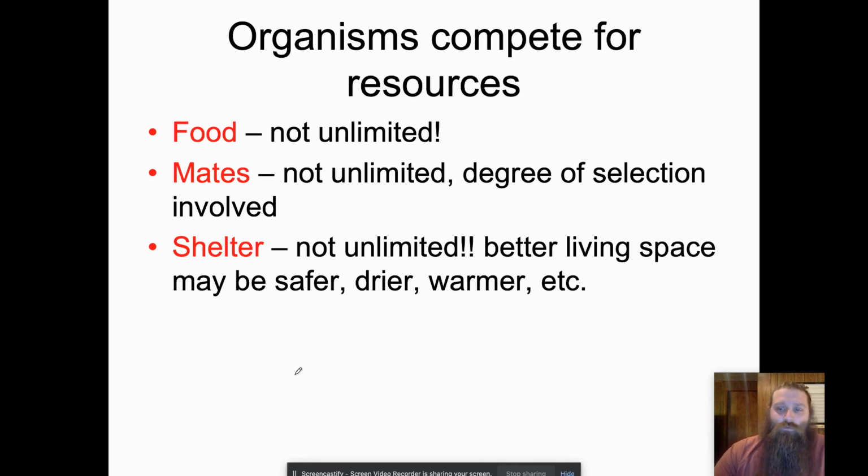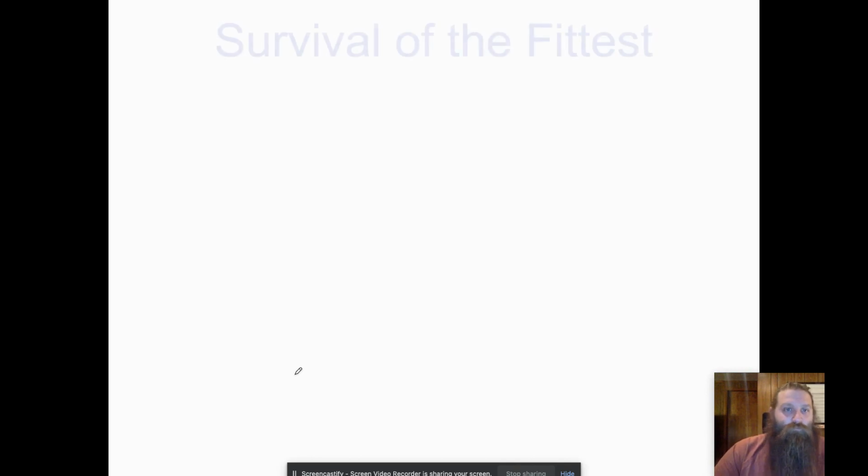No. Is shelter unlimited? No. Right? Is there definitely better versions of shelter out there? Sure. If you live on a 500-acre estate with a 20,000 square foot mansion, it's probably got a better TV room than if you live in a mud hut under the shadow of a volcano, right? So there's definitely different degrees or different desirabilities in all of these different resources.